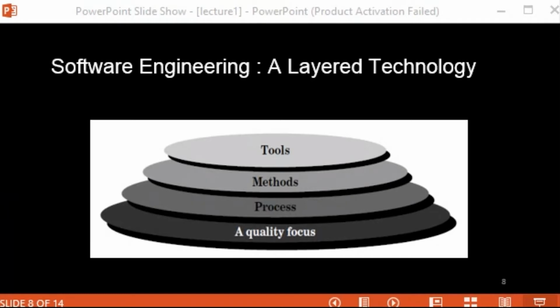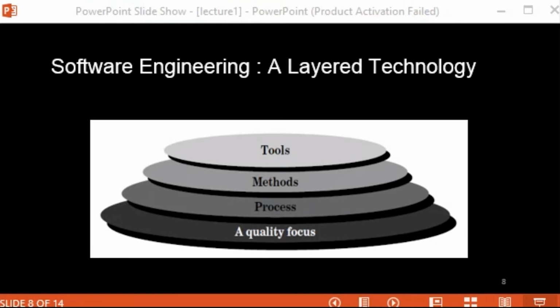Now coming to the next layer, which is the process. A process is basically a set of activities and actions that are performed. A set of different kinds of activities which you require to develop the software, or the actions that you perform throughout your software engineering lifecycle.